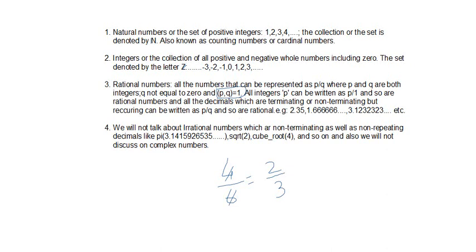They are co-prime. Now here we write it as p over q, where p and q are both integers. That means they can be positive or negative. But q should not be equal to 0 because 0 in the denominator means we are dividing a number by 0, and that is undefined, which I will explain in a later video. Maybe in the next video I'll explain why we cannot divide any number by 0. 0 in the denominator is illegal in mathematics because it is undefined.